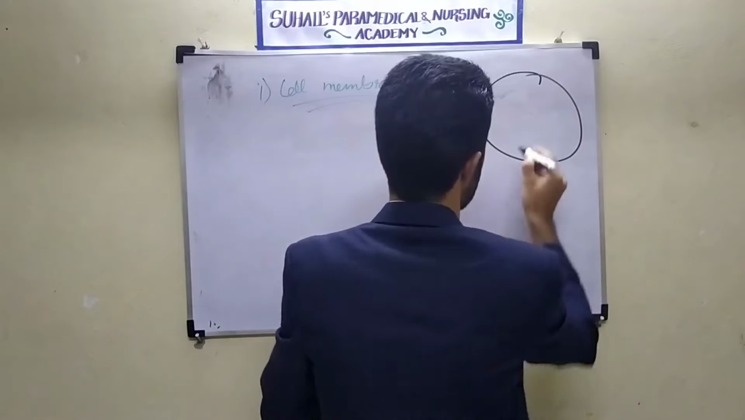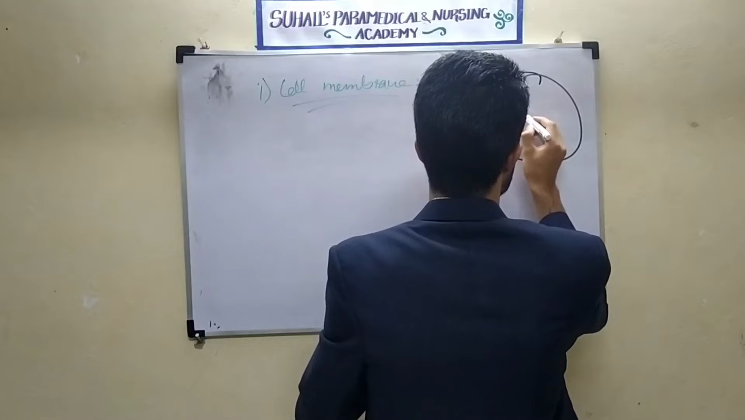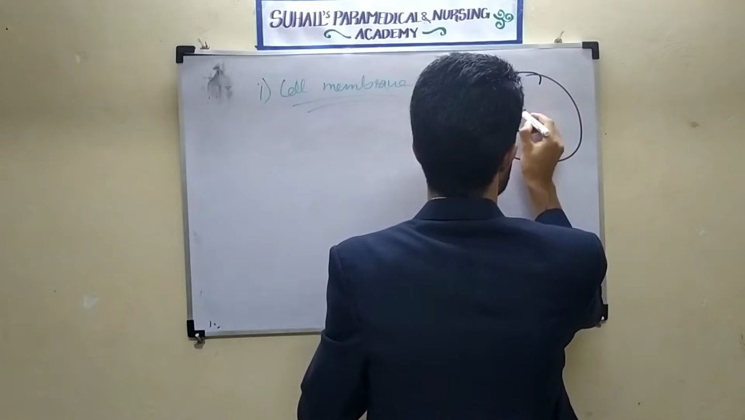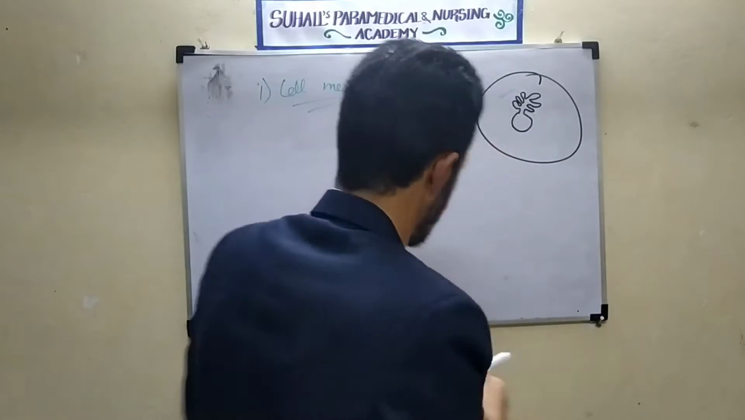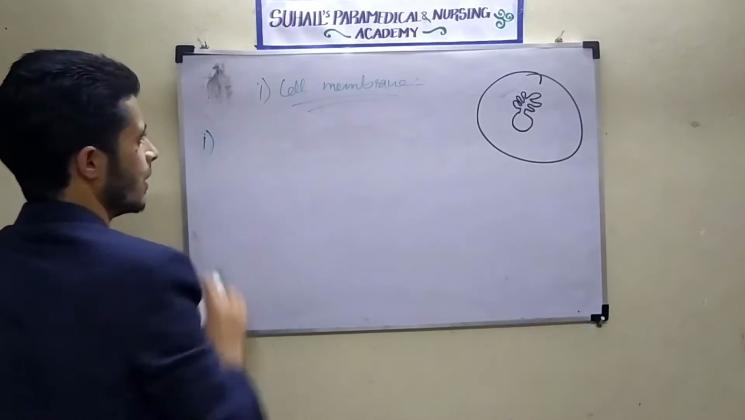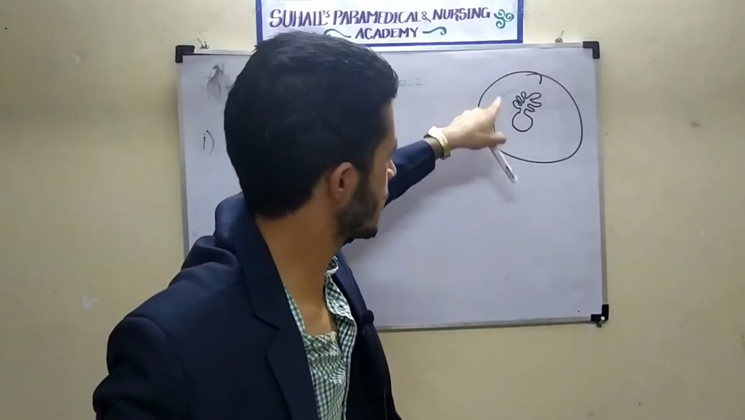I told that this is the nucleus. The nucleus has continuity with the nucleus. See, next structure I am going to tell. Inside this all is protoplasm. Inside this is the cell membrane.